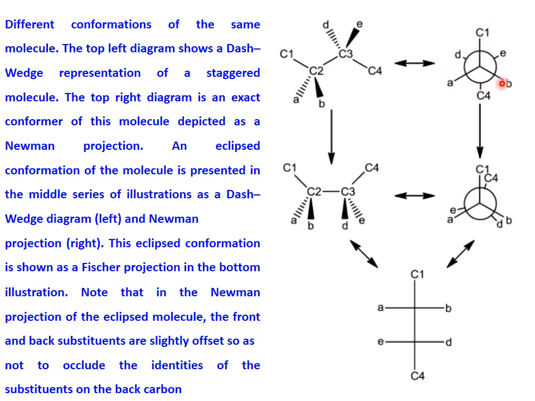You have to note one thing, that there is a need to change the front and back carbon, then it will become the eclipsed conformation, and it is less stable than the staggered conformation.